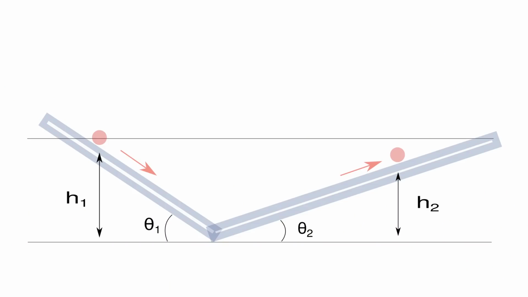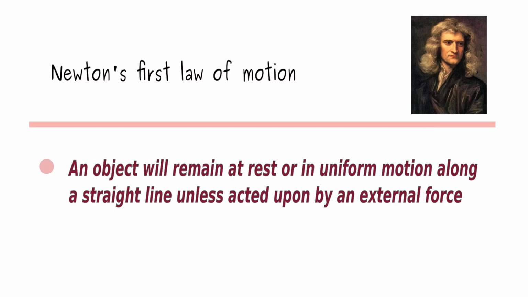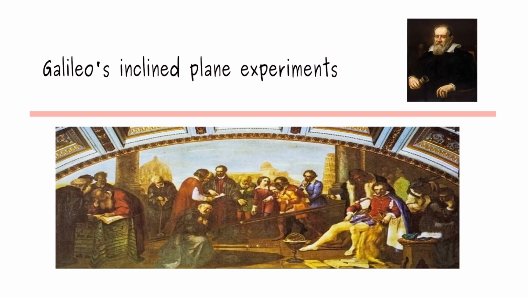Before we begin our discussion today, let me quickly recall that in the previous session we discussed Galileo's double inclined plane experiment that eventually led Newton to formulate his first law of motion. In today's session, we're going to discuss how Galileo's single inclined plane experiment led Newton to a path by which he arrived at his second law of motion as well as his law of gravitation.